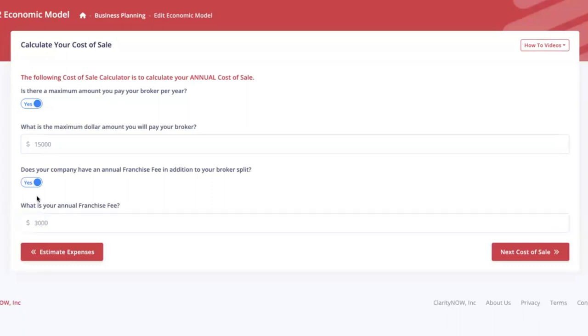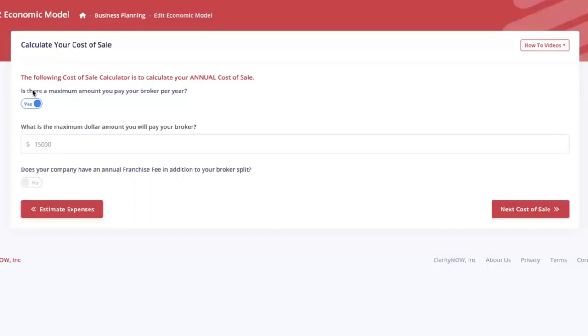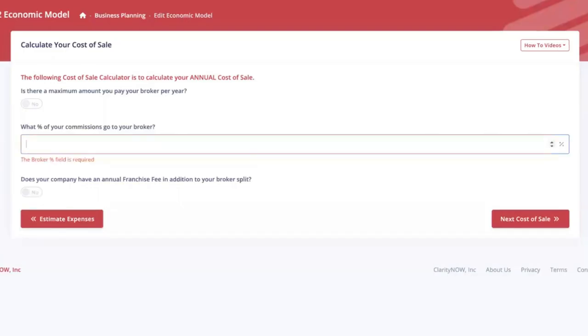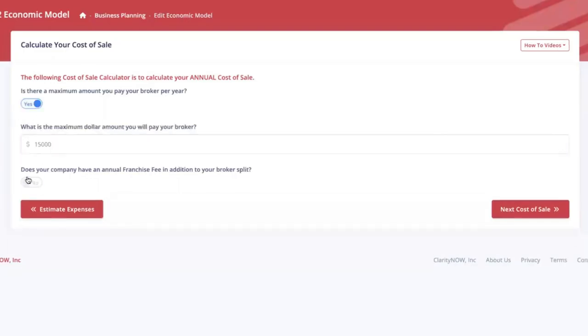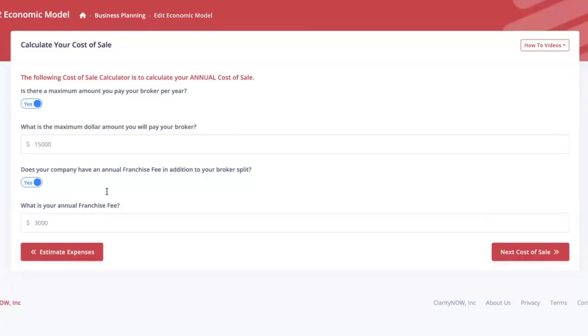If that's not the case for you, click no and say, no, there's not a cap. There's not a maximum amount. The question now will be, what percentage of every check goes to your broker? And average it out if yours is on a tier. So you could go ahead and say that on average, 15% of every single check goes to my broker. Again, I'm going to go ahead and say that I'm on a capping system and I have a $15,000 cap and a $3,000 franchise fee.